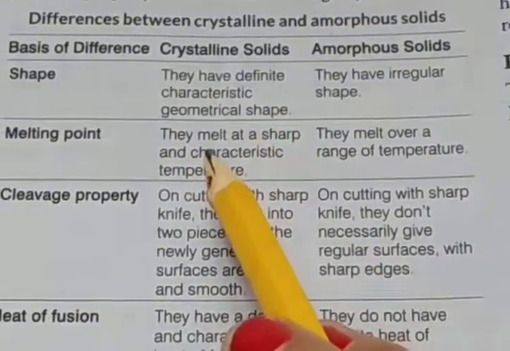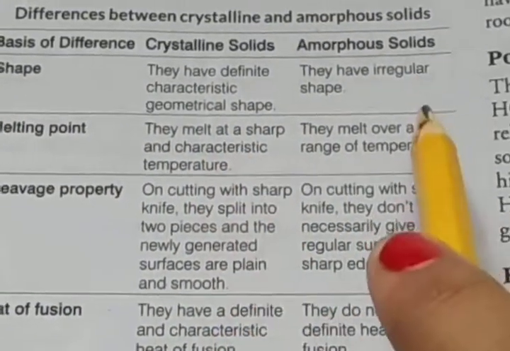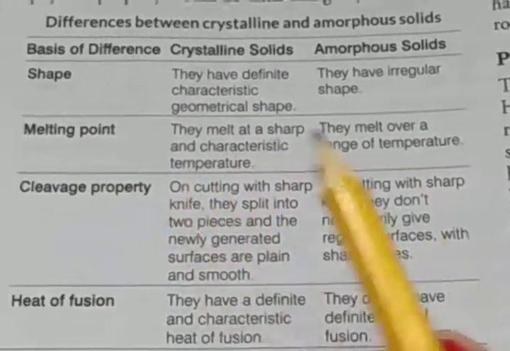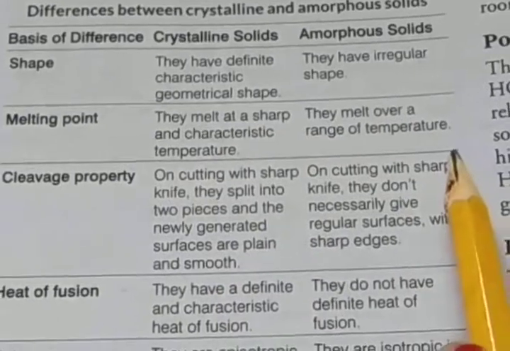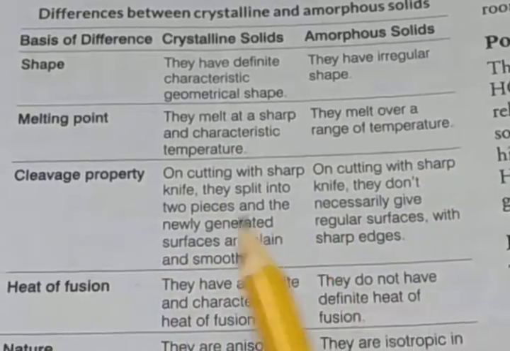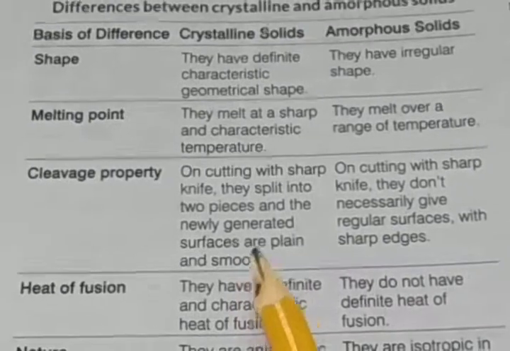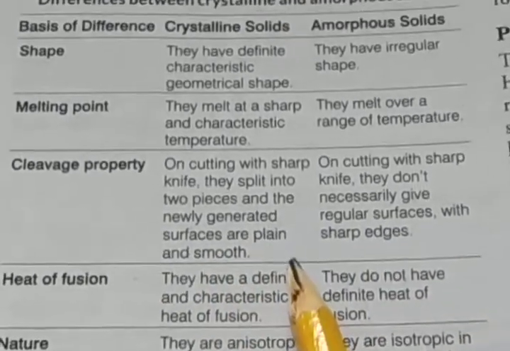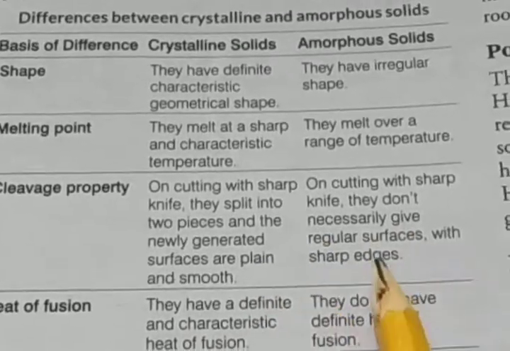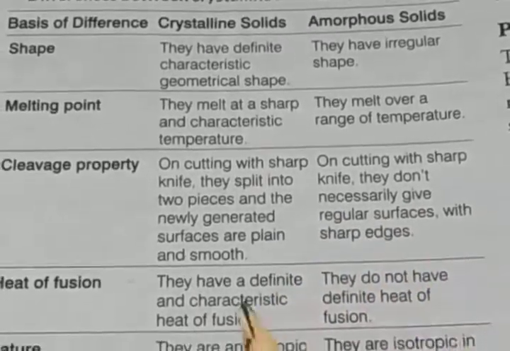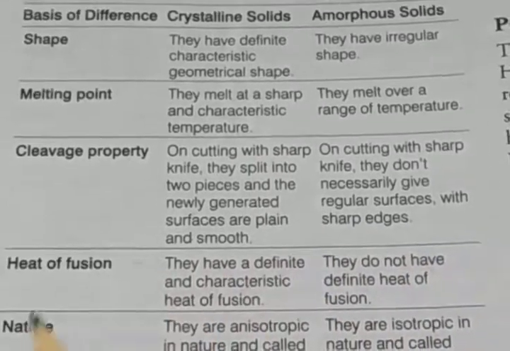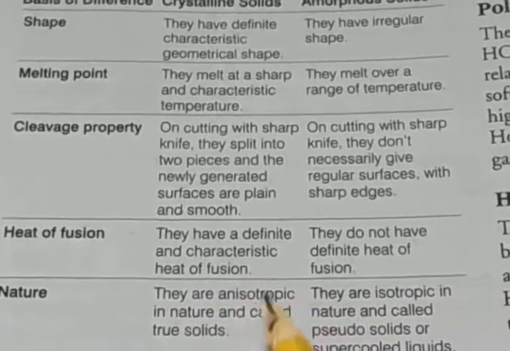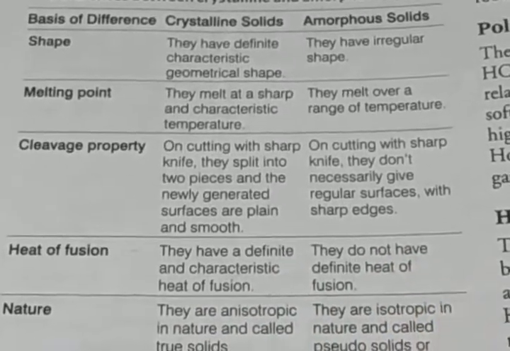Crystalline solids have a definite characteristic geometrical shape, while amorphous solids are irregular. Then melting point: crystalline solids melt at a sharp point, and amorphous solids melt over a range of temperature. Then cleavage properties: when a crystalline solid is cut by a knife, it splits into two pieces, and the newly generated surfaces are plain and smooth. But when an amorphous solid is cut by a knife, it doesn't necessarily give a regular surface with sharp edges. Then heat of fusion: crystalline solids have a definite characteristic heat of fusion, but amorphous solids do not.